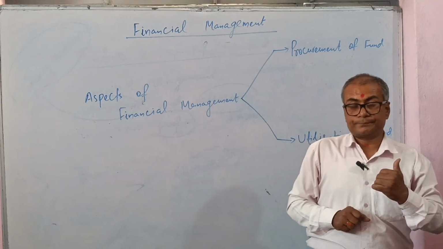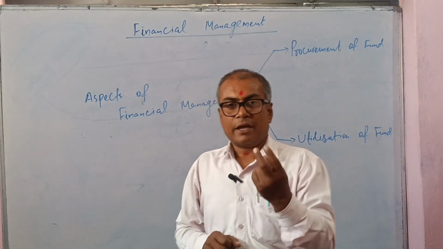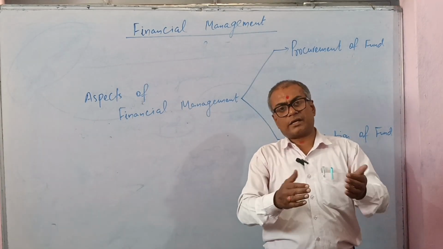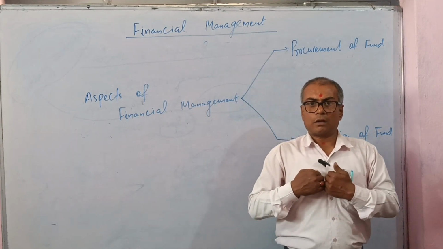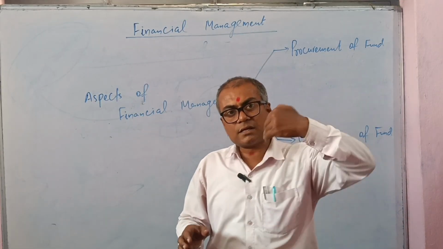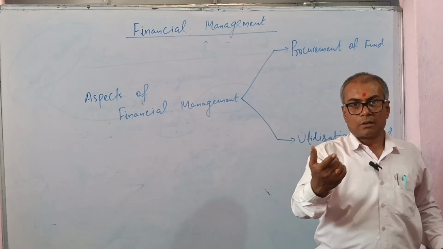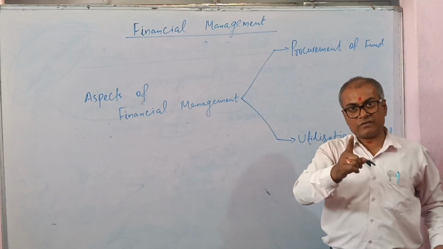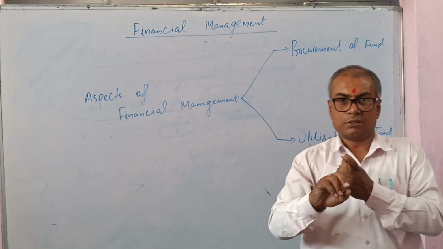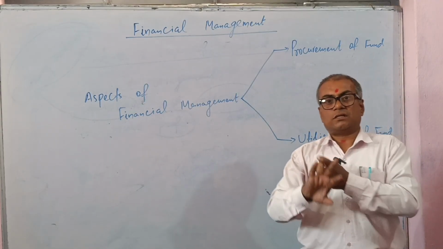Control implies that there are two sources of capital. First is the internal source of capital and second is the external source of capital. Under internal sources of capital, control is in the hand of the owner, but under external sources of capital, control is in the hand of outsiders. Therefore, when we procure the fund, we think of three things: first is risk, second is the cost of capital, and third is control.